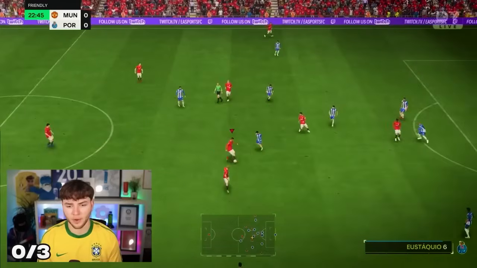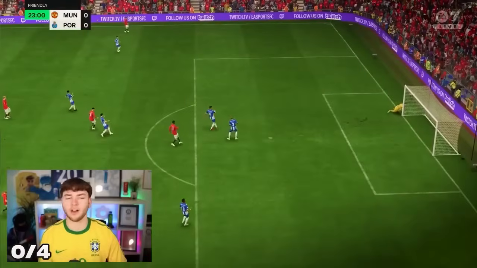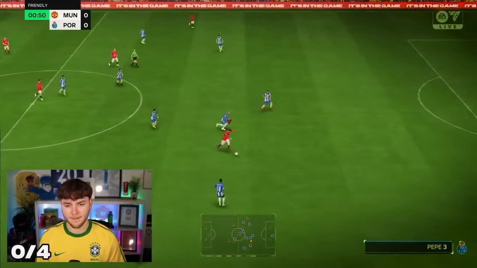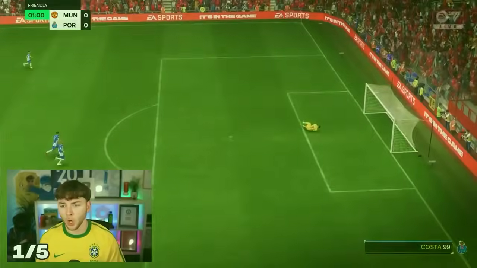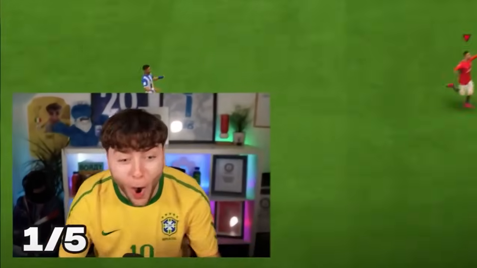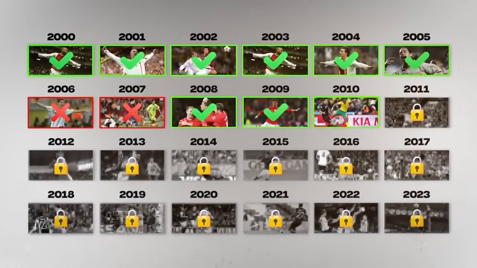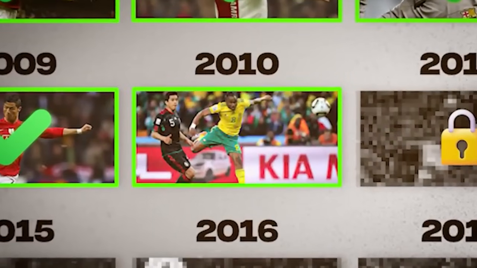Plays it to Ronaldo. Takes it. He shoots with it. Oh. Plays it to Ronaldo. Takes it in his stride. Boom. Oh my god. Oh! Ronaldo attempt number five.